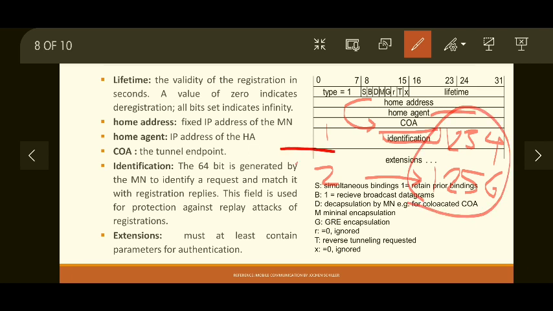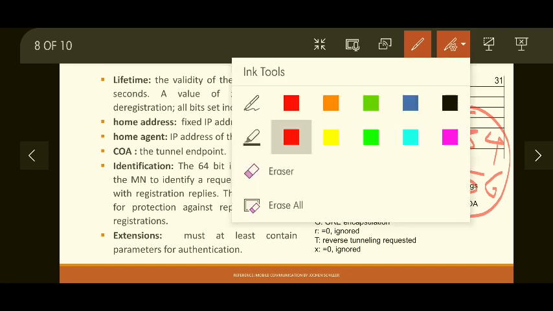And the last field is the extension. It contains additional parameters such as authentication, encryption, and so on. So at least authentication parameters must be mentioned in the registration request message. So the minimum requirement for the extension is including authentication parameters.